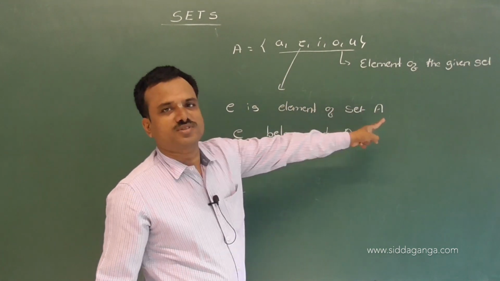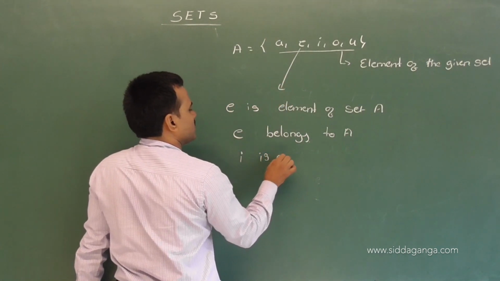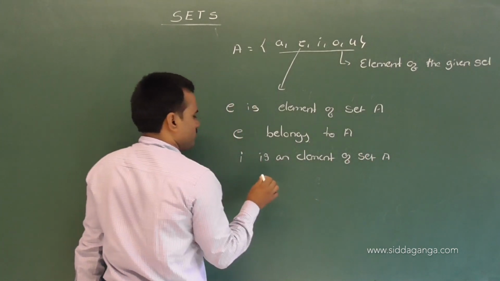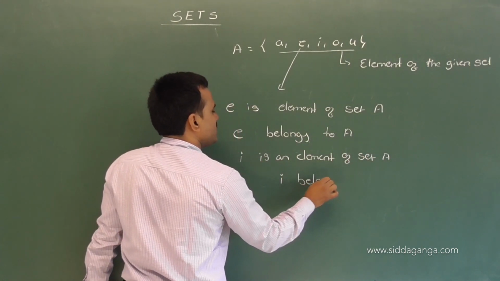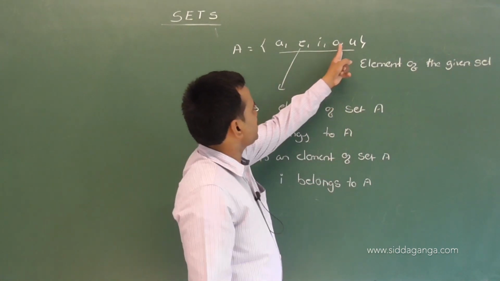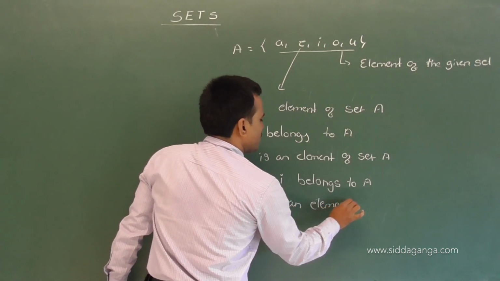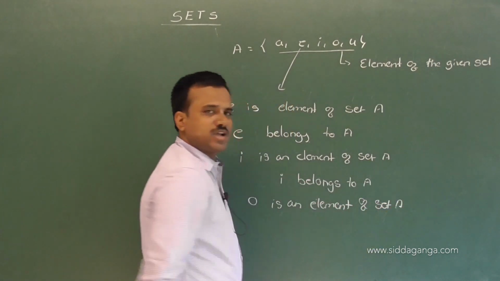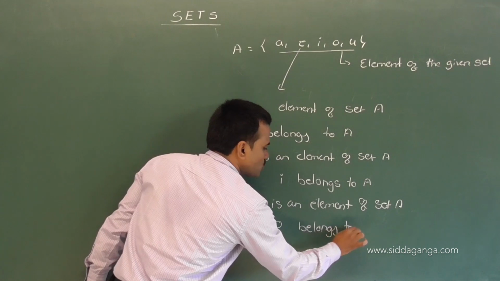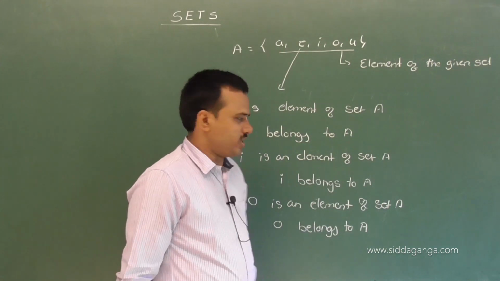If E is an element of set A, very important concept. Suppose I is an element of set A, then we write I belongs to A. If O is an element of set A, then we write O belongs to A. A is an element of A, A belongs to A. This is very important.